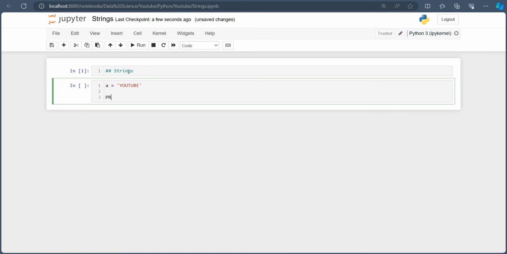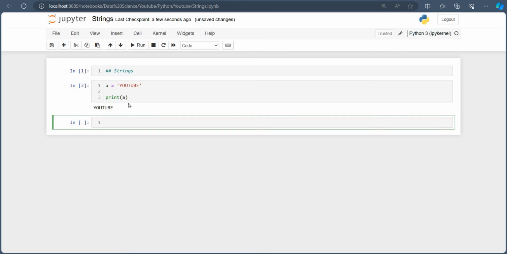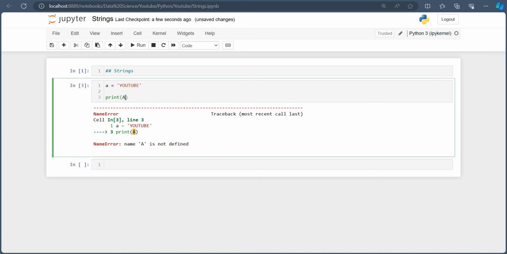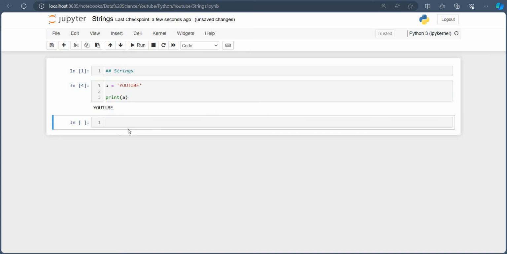For seeing this, if I do print A, as I told you earlier, Python is a case sensitive language. So do remember that you cannot write print A in the wrong case. If you do, it will give you an error. So write print A. This is our string.